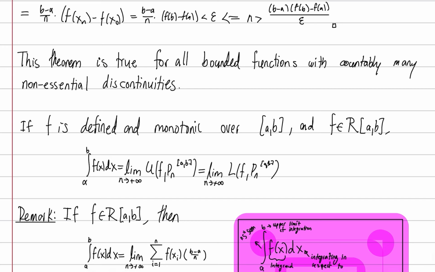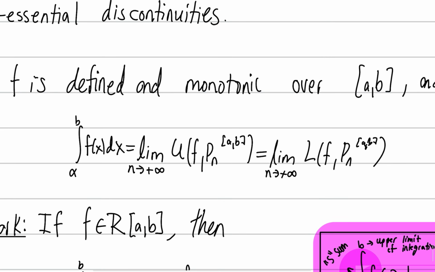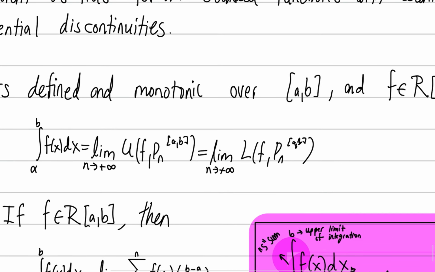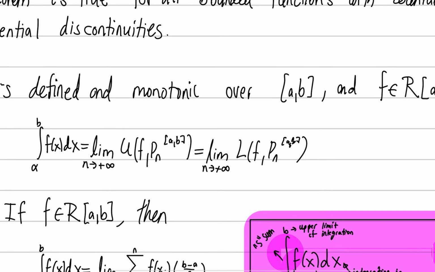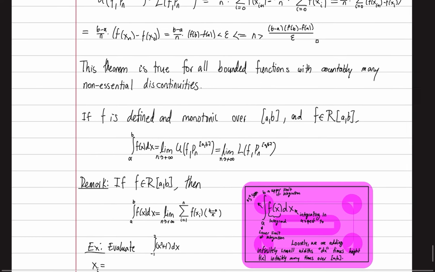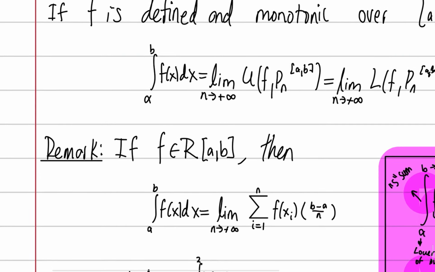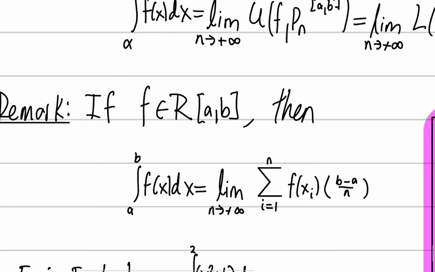Now, here's where things get interesting. If we know a function is integrable, which is literally 100% of the time in this course, we're going to assume the function is integrable. If f is defined and monotonic and integrable, then the integral, which is a real number, is just equal to the limit of the upper and lower sums as n approaches infinity. As we take more and more subintervals, as our approximations get better and better, that's the same thing as what our integral originally was, assuming it's differentiable. And here's a quick remark. Now we can compute integrals.